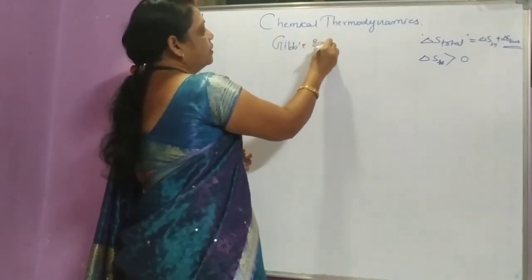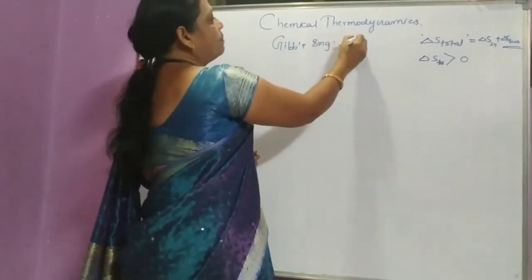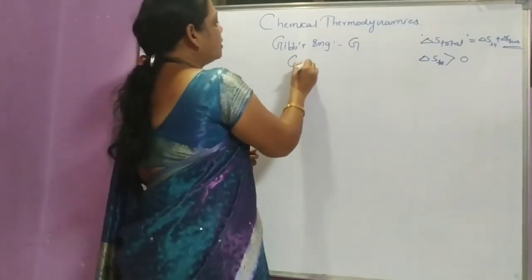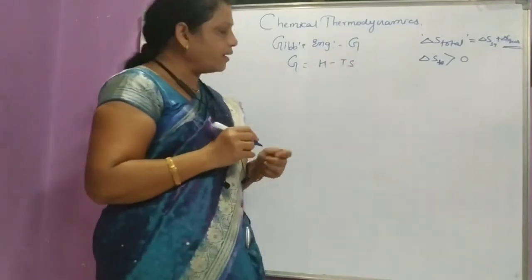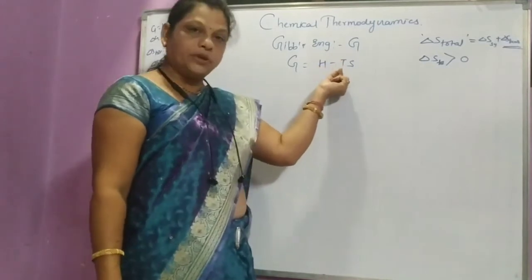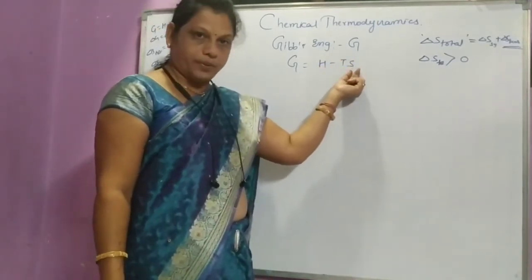That physical term is called Gibbs energy. So what is Gibbs energy? It is represented by G, and G is equal to H minus TS, where H is enthalpy, T is absolute temperature in Kelvin, and S is entropy.